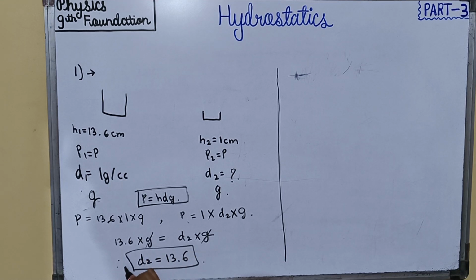Therefore, the density of the unknown liquid is 13.6 and this density is of mercury. Therefore, the unknown liquid is mercury having density 13.6 gram per cc.